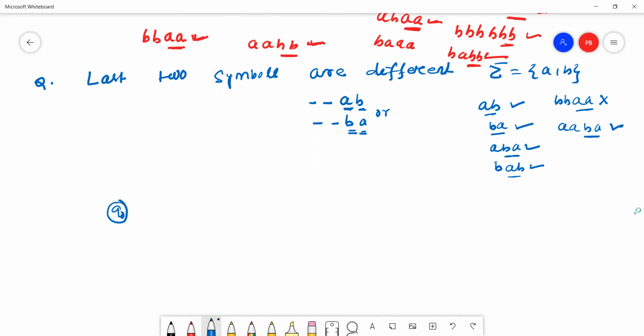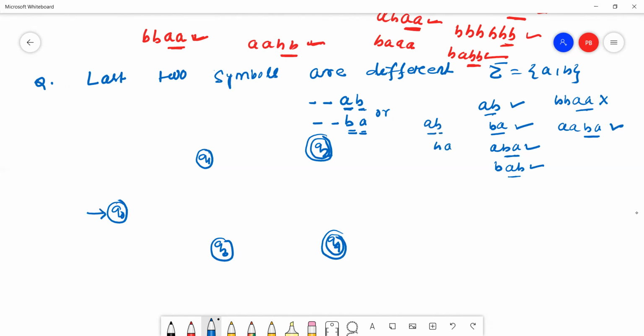It is Q0, Q1, Q2, the final state Q3, then Q4. What is the minimum string here? Minimum string AB or BA.